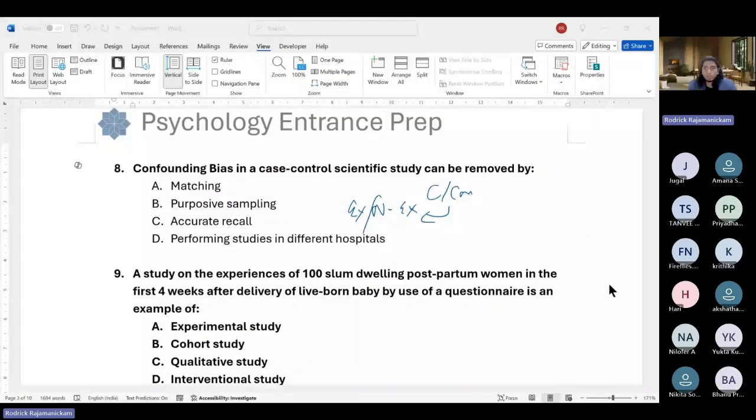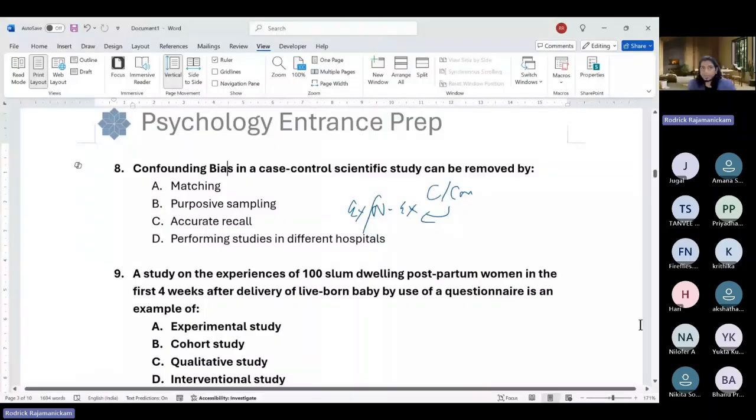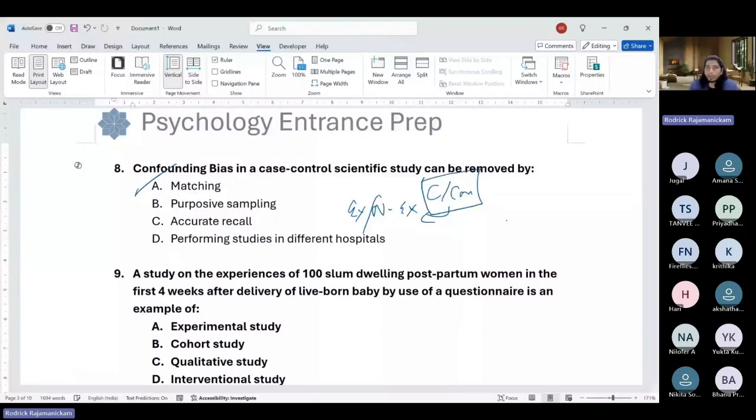So I hope you guys understand what is case control, because this is again an epidemiological term which you may not have come across. Okay, so people are saying A. Okay, so A is the correct answer, because in the case and control, the difference between a case and a control need not be different from the very start. If there are some factors which differentiate case and control from the very start, for example, a lot of people in the cases have higher IQ and a lot of people in the control have lower IQ. So that itself is another confounding variable. So you'll have to match them so that both of them kind of are equal in terms of the IQ.